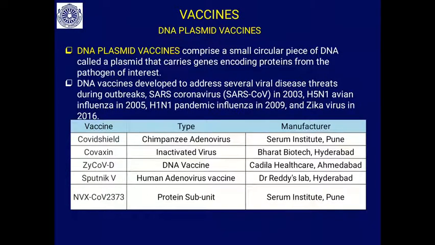Then Covaxin, an inactivated virus vaccine, by Bharat Biotech. Then a DNA vaccine developed by Cadila. Sputnik is a human adenovirus vaccine, developed by Reddy's lab. Then a protein subunit vaccine developed by Serum Institute. So all these vaccines are developed now.